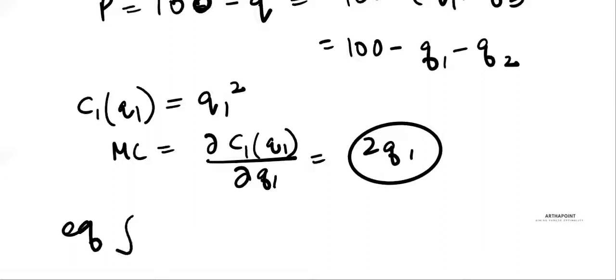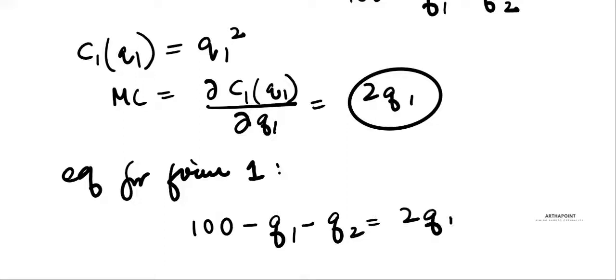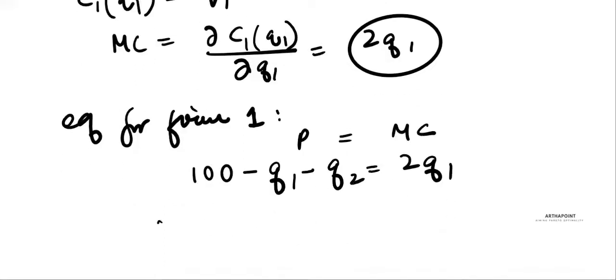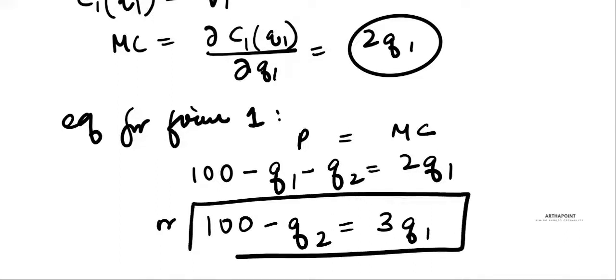Equilibrium for firm 1 would be where 100 minus Q1 minus Q2 is equal to 2Q1. Price is equal to marginal cost, or 100 minus Q2 is equal to 3Q1. This is the equilibrium for firm 1.